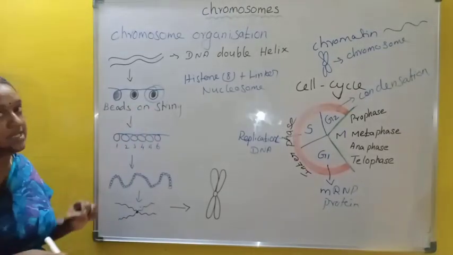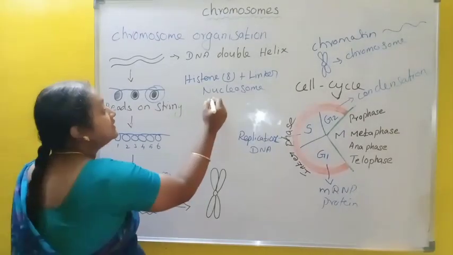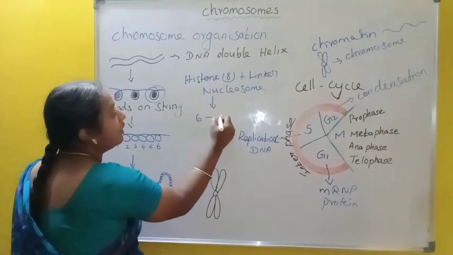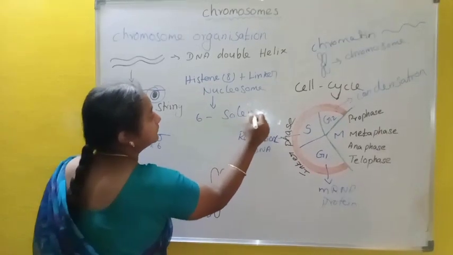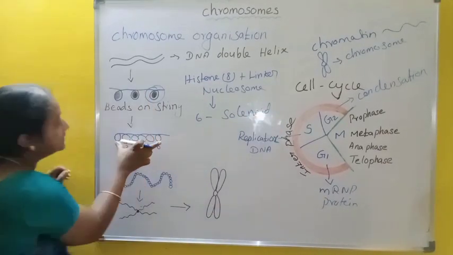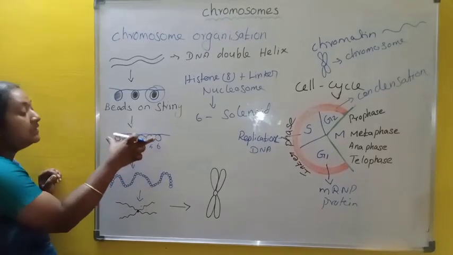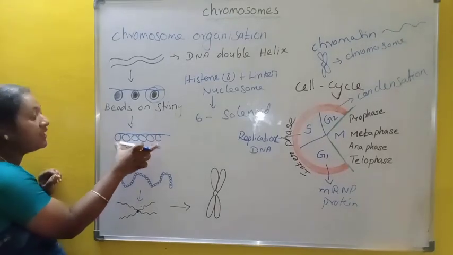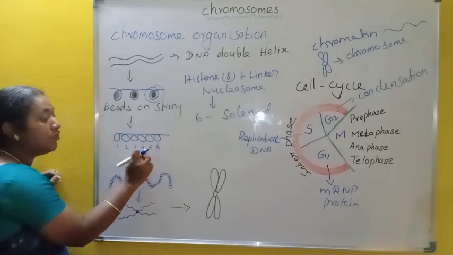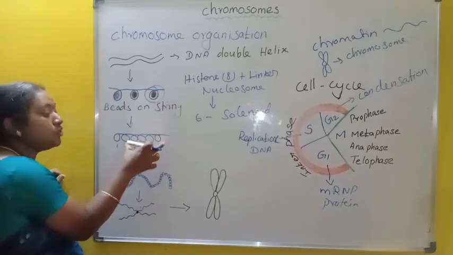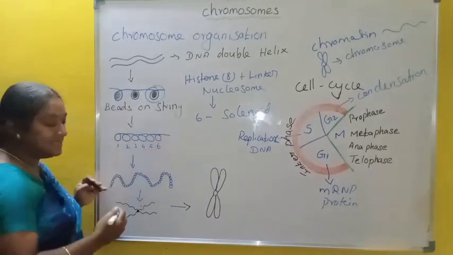This is the initial stage of condensation. Then 6 nucleosomes join to form a solenoid. This is the solenoid structure, which has 6 nucleosomes. This is the second stage.